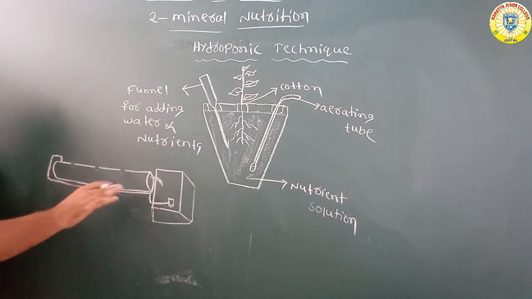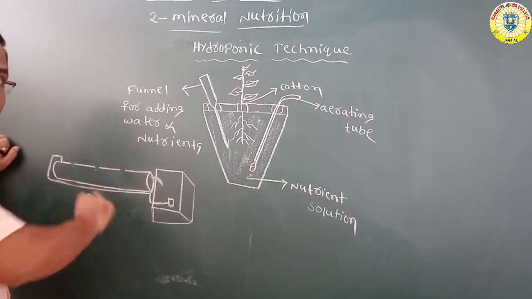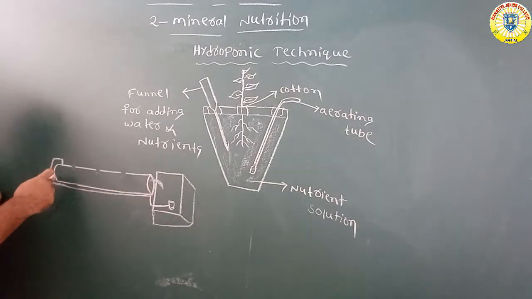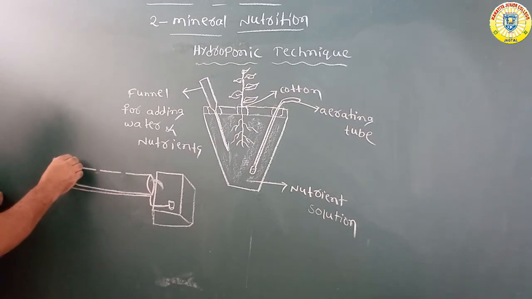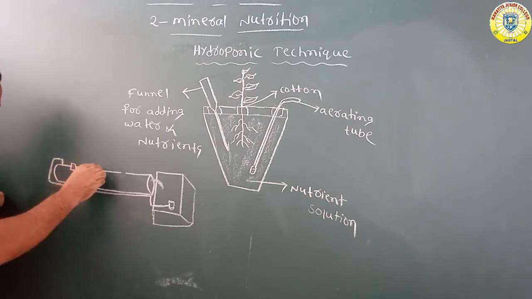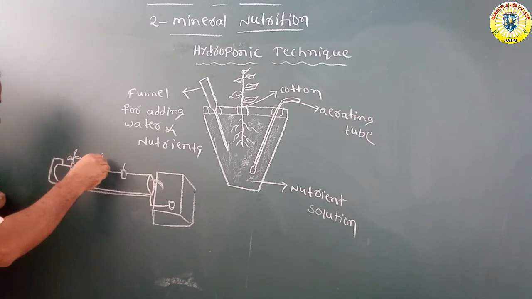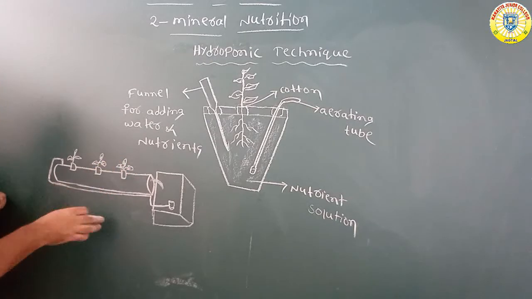So the pump is there. The pump transports the nutrient solution from the reservoir to the end of the tube. So the nutrients are absorbed by each and every plant which is present in the tube. Here plants are there.